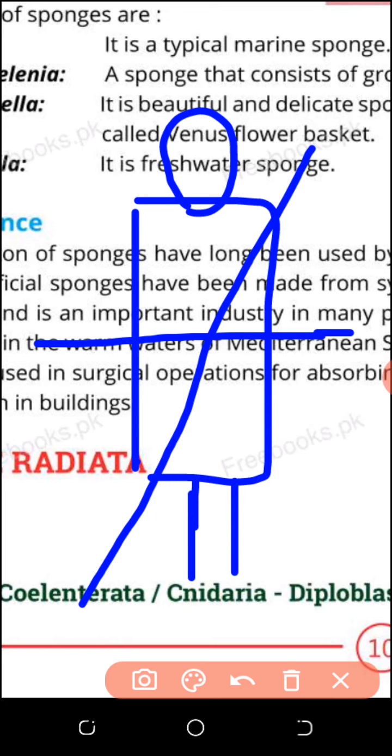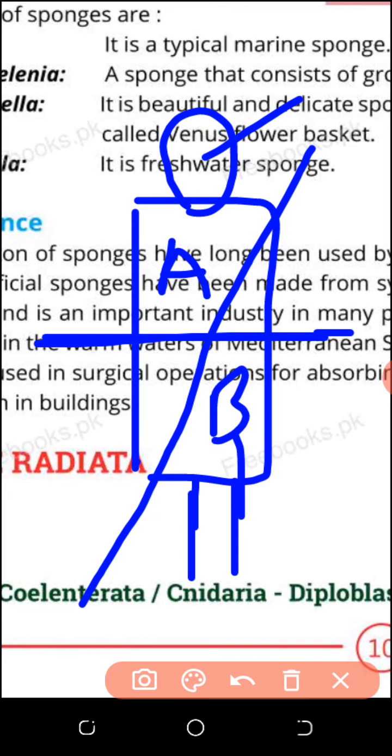If you divide this way, the upper portion will consist of head and the lower portion will consist of legs. It means upper portion and lower portion are different. So I cannot divide a human being into two equal parts by all angles, meaning by any angle I divide.